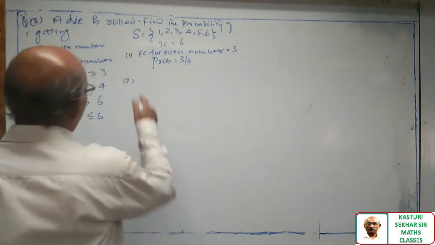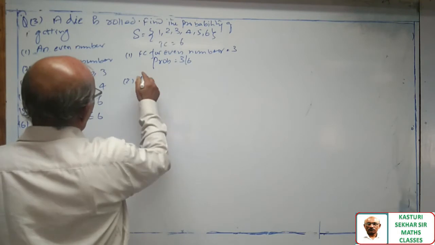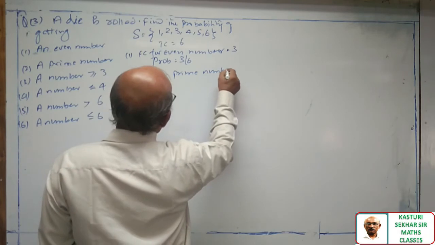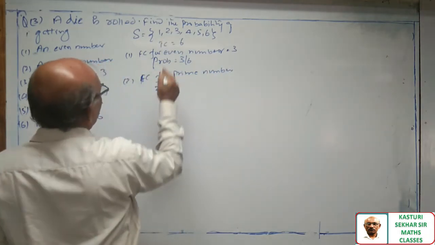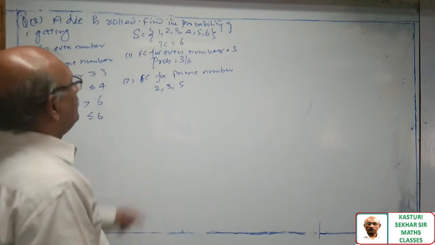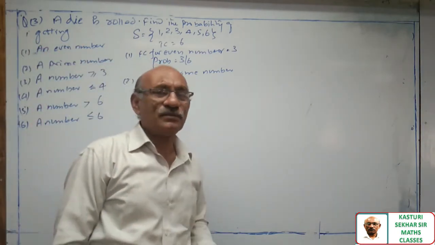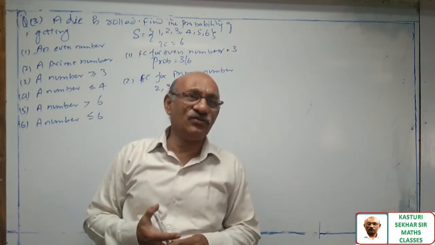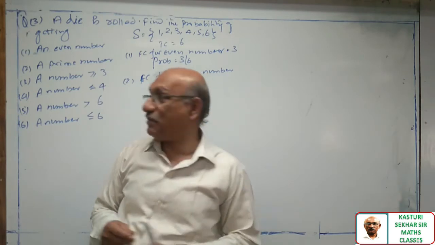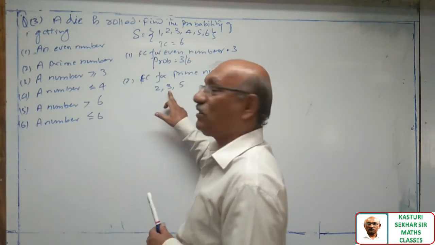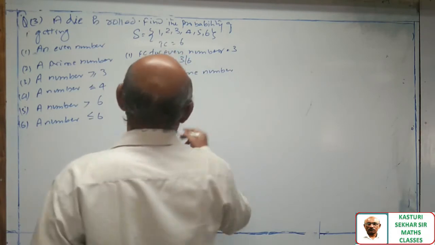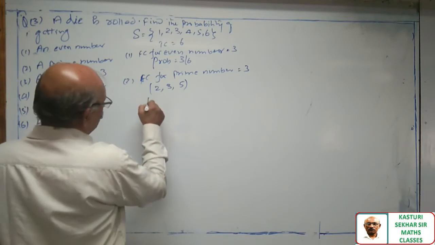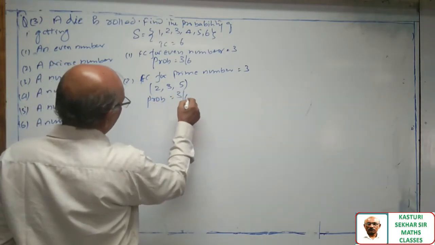Question number 2, a prime number. Favorable cases for a prime number. Now 2 is a prime number, 3 is a prime number, 5 is a prime number. Prime number means what? A number which is divisible by 1 and itself. So here 2, 3 and 5 are prime numbers. How many favorable cases do we have? 3. So probability is equal to 3 by 6, 1 by 2.